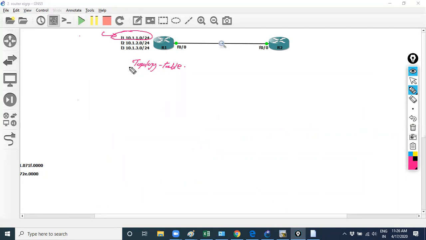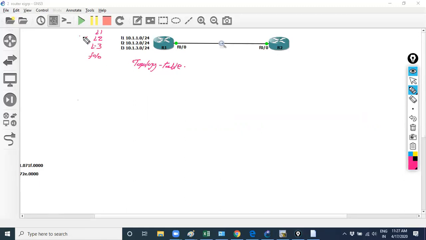So what happens when we advertise an interface in the EIGRP process, that comes into the topology table. Like suppose on R1 we have interfaces like loopback 1, loopback 2, loopback 3 and F0/0.